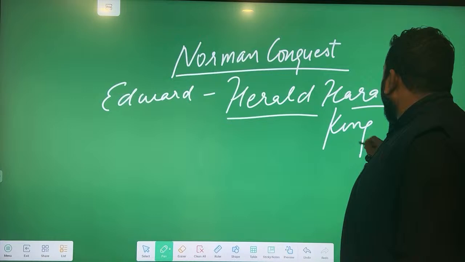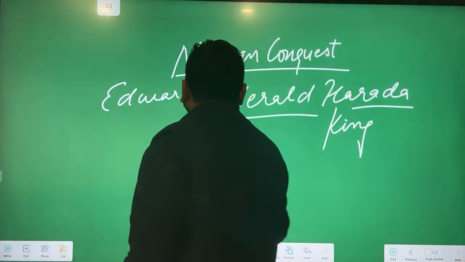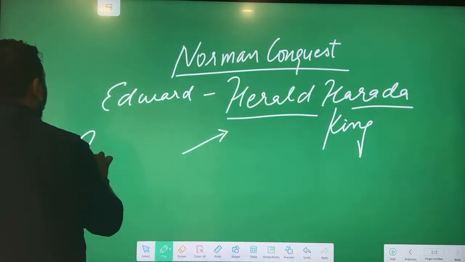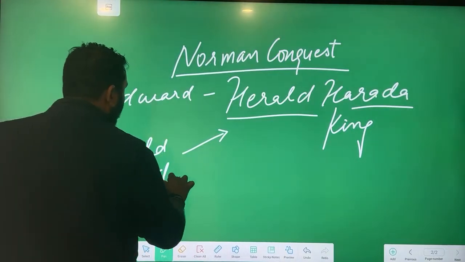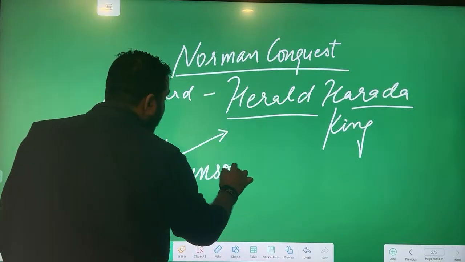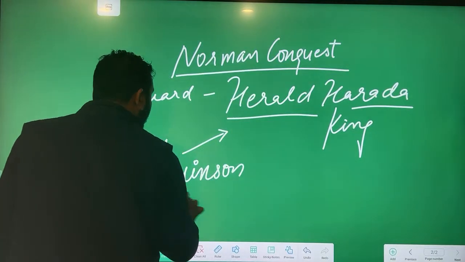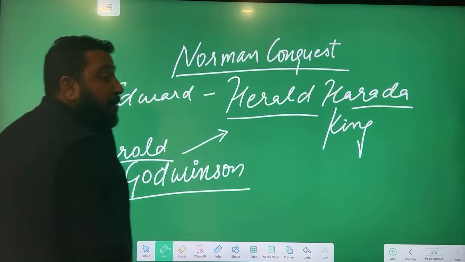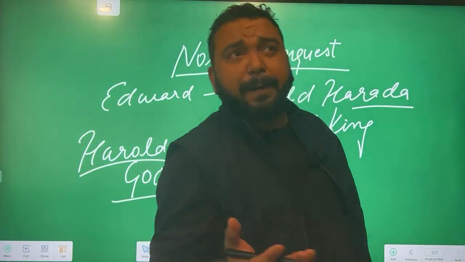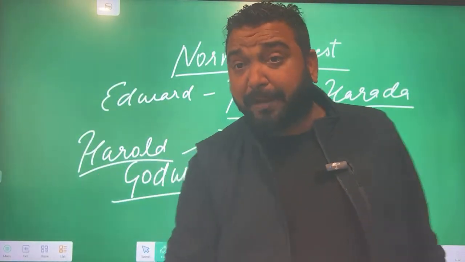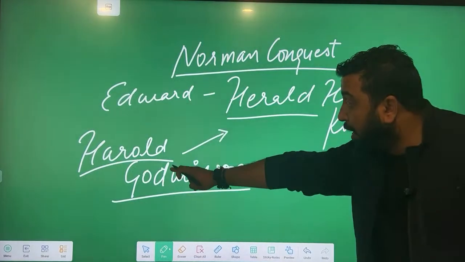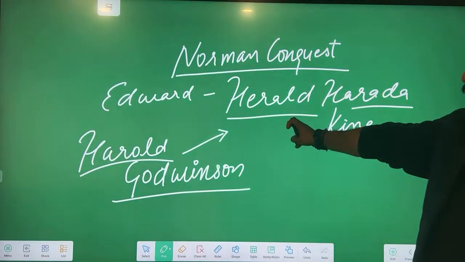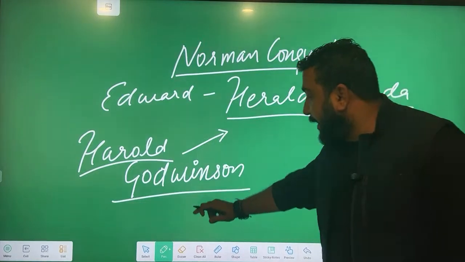But as you know the politics, Harald Harada got killed by Harold Godwinson. It is said that Harald Harada was the true legitimate successor, but Harold Godwinson was a kind of illegitimate son. So brother killed brother to become the king. Harold Godwinson killed Harald Harada. Please remember Harold and Harald, don't be confused. And he became the king.